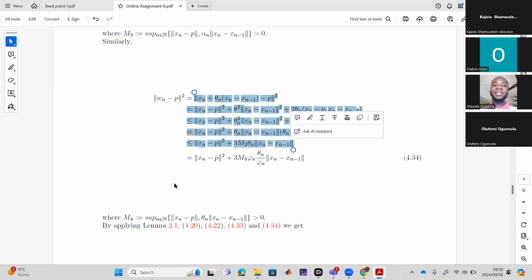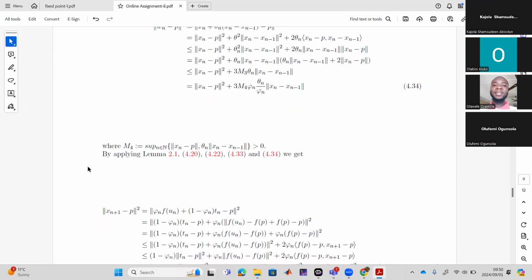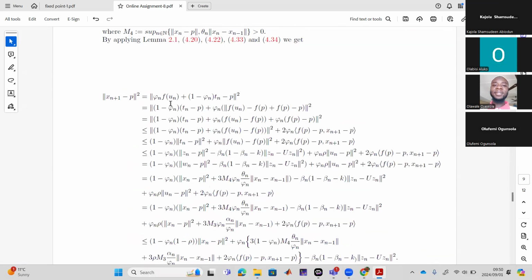So in fact, we may not need this. We may just say similarly, Wn minus p squared is equal to xn minus p squared plus this. That's all. So only by applying Lemma 2.1, the previous estimates 4.2 to 4.33, we want to apply them here. Formally, the last time we had this without the square. Now we're not doing it with the square. Why? Because we're now doing strong convergence.